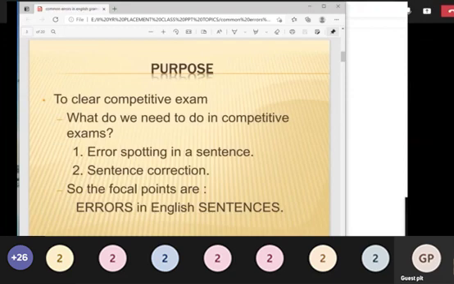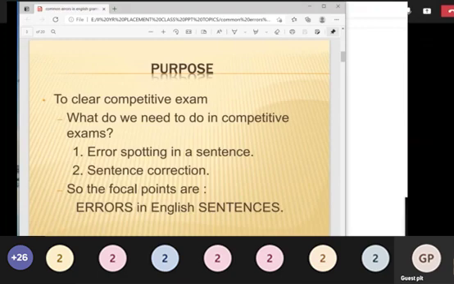So how is it going to be helpful for you to clear competitive exams, not only this particular exam or that particular exam, but any kind of competitive exam. After finishing your BE or BTech, if you want to do your studies abroad, or if you want to become an entrepreneur or anything, these grammar rules will be helpful for attending any kind of exam, or even to test your language skills. This will be very useful for your spoken English.